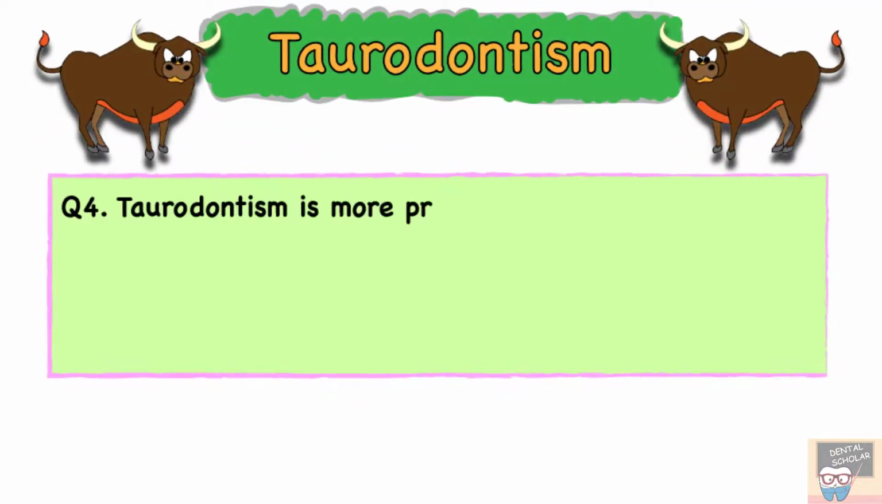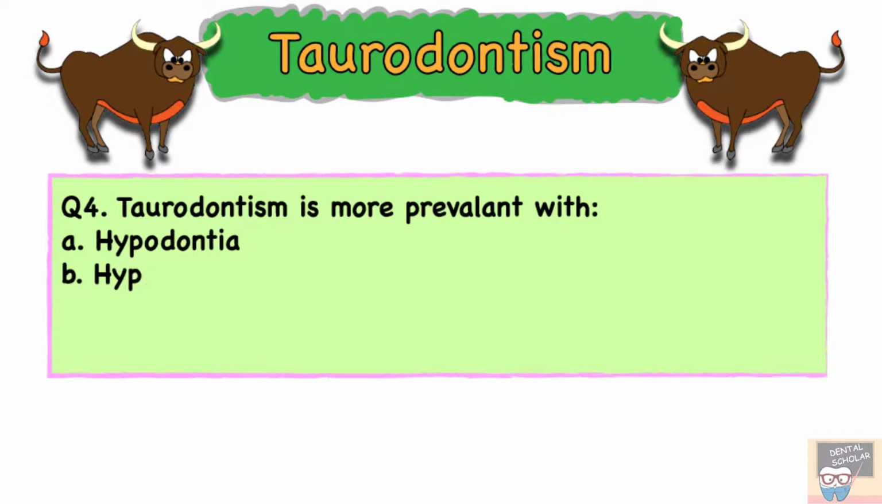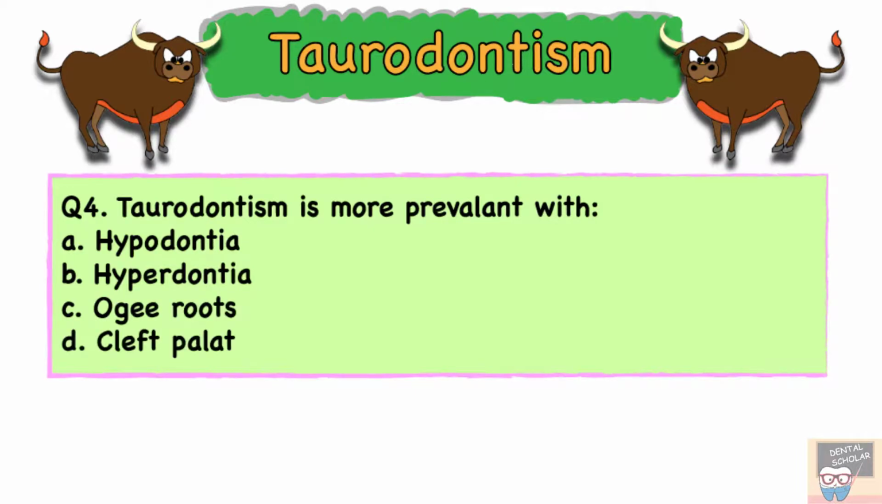Taurodontism is more prevalent with option A, hypodontia, option B, hyperdontia, option C, roots, and option D, cleft palate. So, the correct answer to this question, as we have also discussed in the video, would be option A, that is hypodontia. Yes, in the video we have discussed that it is seen associated with both hypodontia and cleft palate, but with hypodontia the association is about 38%. So it is very high. So more than cleft palate, it is associated with hypodontia.